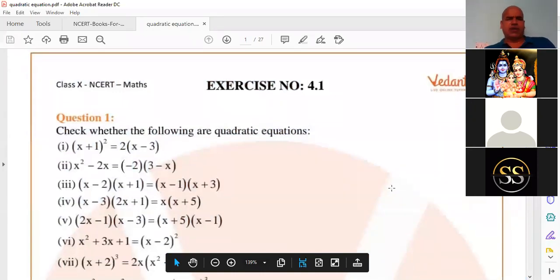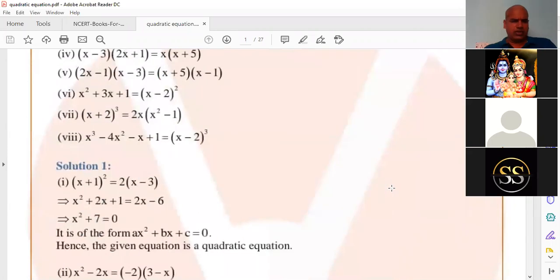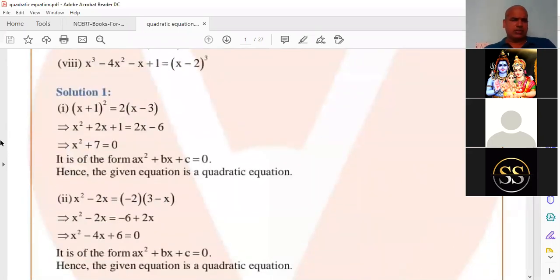To check whether the following equation is quadratic or not. See, the first bit you told, x square plus 7 equal to 0. Yes, it is in the form of ax square plus b equal to 0. Hence, the given equation is a quadratic equation.